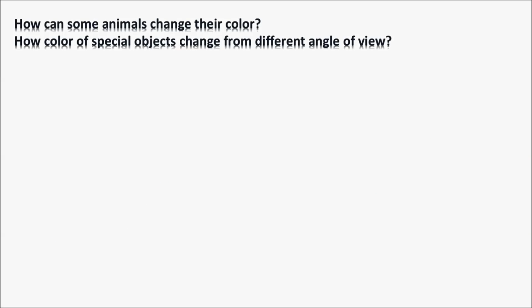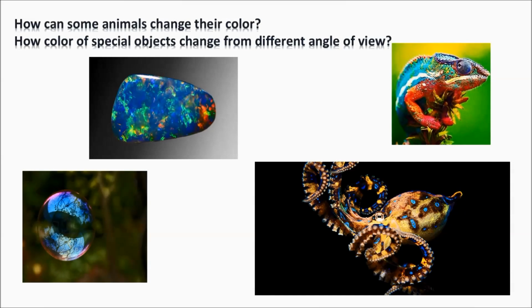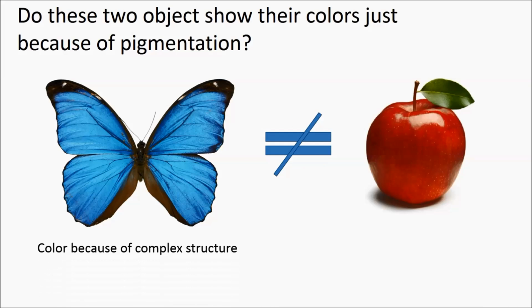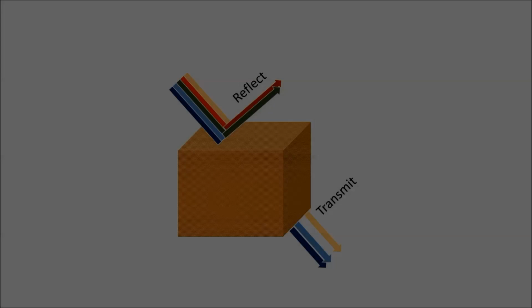How can some animals change their color? And how is the color of special objects changing from different angles of view? Do these two objects show their colors just because of pigmentation? No. An apple's color is due to pigmentation, while a butterfly's color is due to its complex structure. There are classes of materials which show colors due to their complex structure rather than pigmentation. These materials are called photonic crystals.